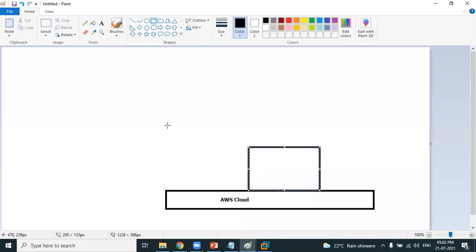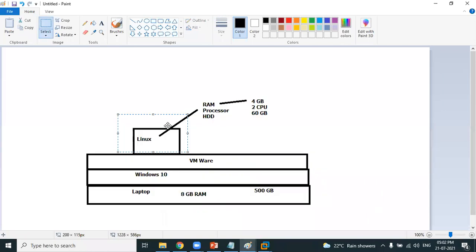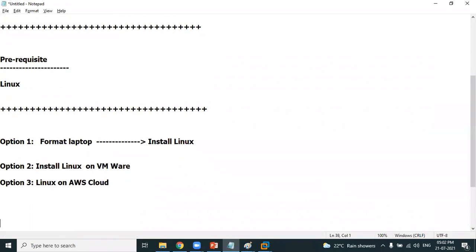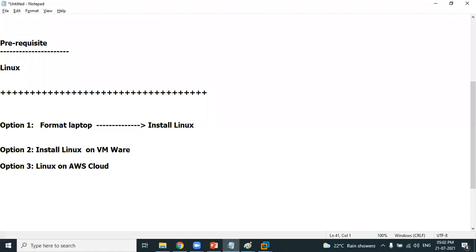Because this is DevOps on the AWS cloud platform, what I want to do is create Linux on AWS cloud. So in this session, we'll be learning how to create a Linux machine. Finally, you need a Linux machine to practice Linux commands. That's the reason we are learning all this. So I'll be showing you how to create a Linux machine. We'll not be learning Linux on VMware. We'll be creating a Linux machine on AWS cloud soon.